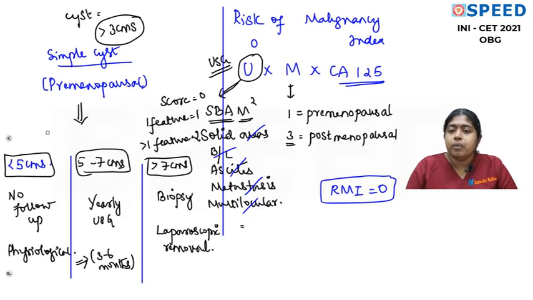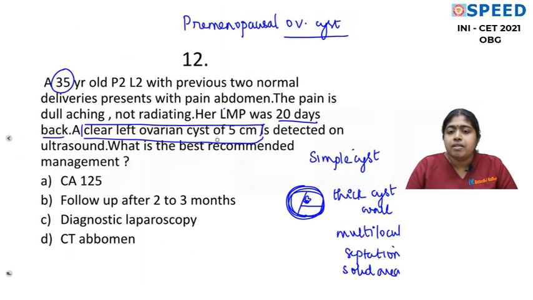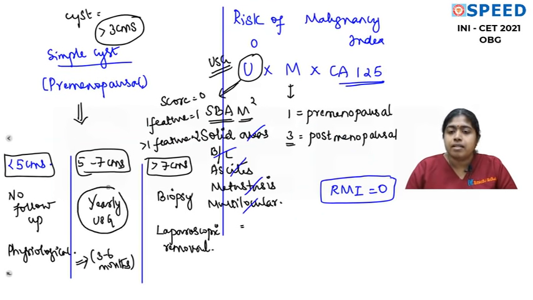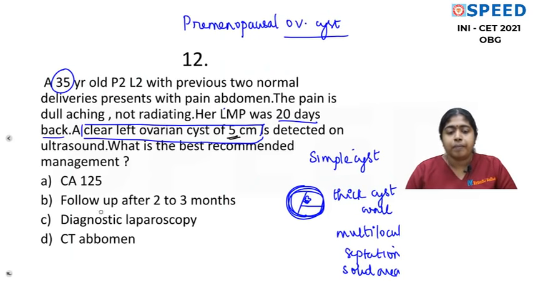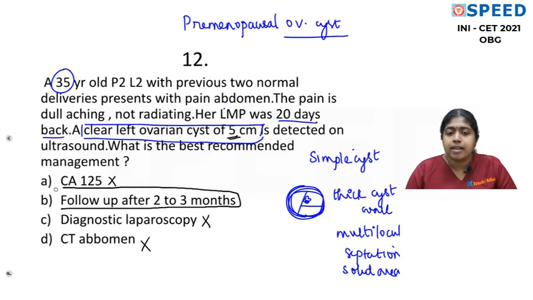So here the question, you have the cyst is equal to 5 centimeters. So it is yearly ultrasound. What option do you find? CA 125. What is the best recommended management? No, we are not going to do CA 125 for her. It is a simple cyst. And with the cyst character itself, risk of malignancy index becomes 0. So we need not even check CA 125. Diagnostic laparoscopy, we are not going to do. We are not going to do a CT abdomen. Follow up. Actual guideline says yearly ultrasound.